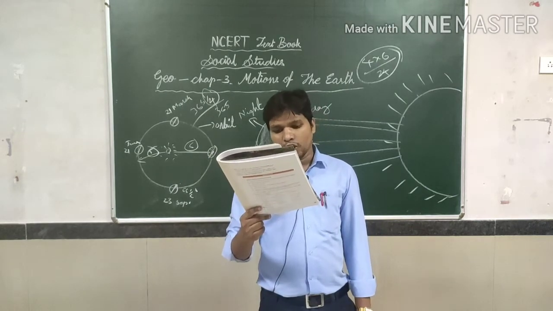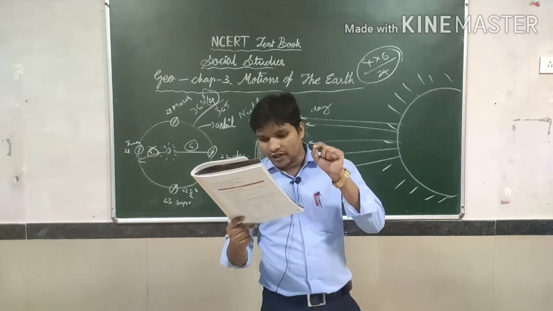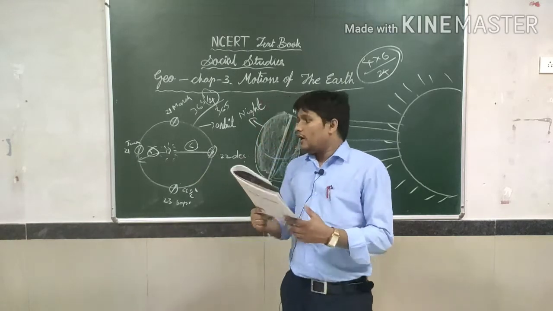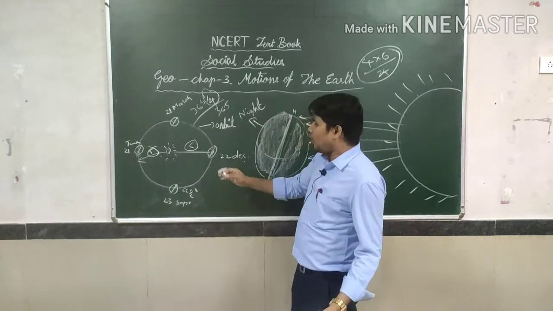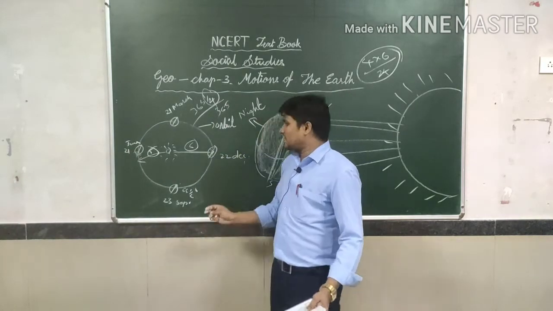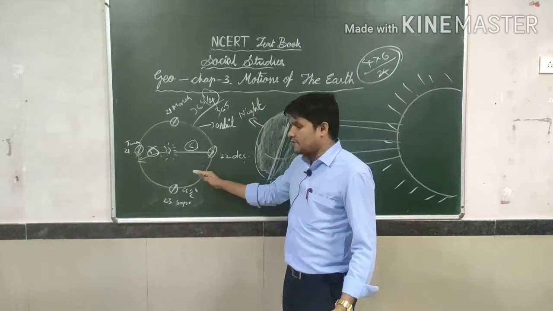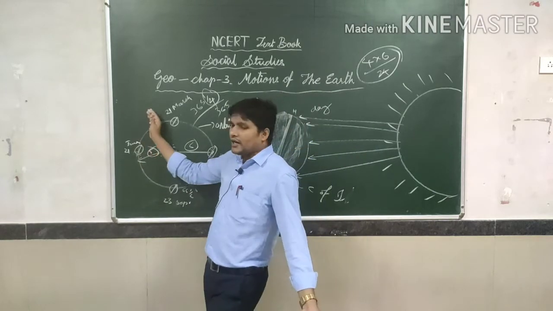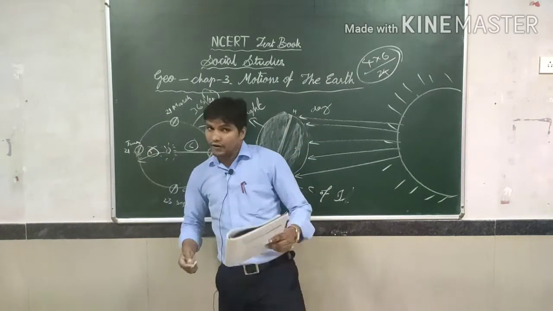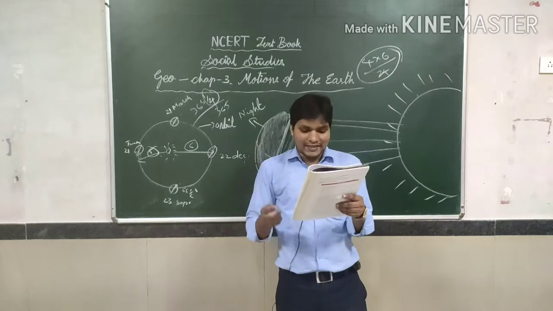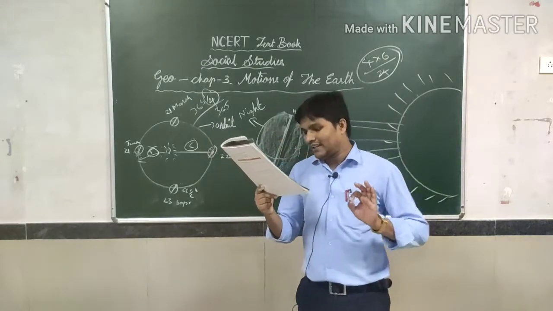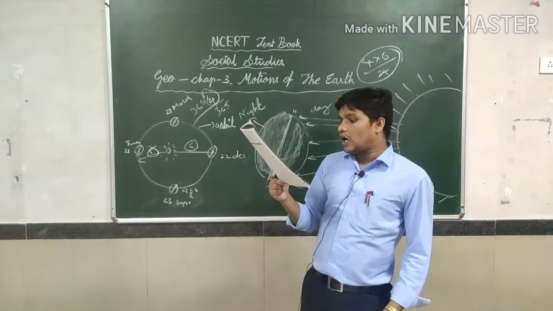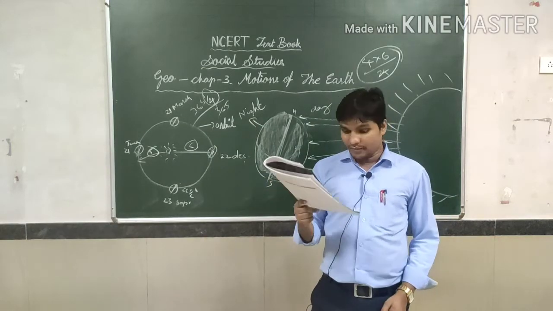The reverse happens in the northern hemisphere. This position of the earth is called the winter solstice. Here this is called the summer solstice, but here this is called the winter solstice. Winter solstice means top side winter will come, bottom side summer will come. Here top side summer will come, bottom side winter will come. That's why it happens oppositely. So do you know that Christmas is celebrated in Australia in the summer season?